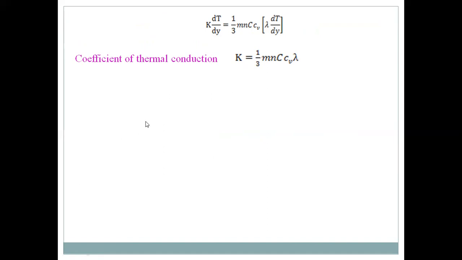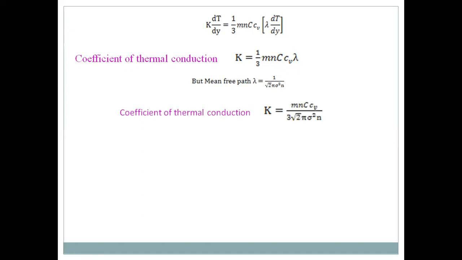But we know that the mean free path lambda is equal to 1 by root 2 pi sigma square n. It is derived by using Maxwell's distribution law of molecular velocities. When this lambda is substituted into the above equation, the coefficient of thermal conduction K is equal to m n c CV divided by 3 root 2 pi sigma square n.